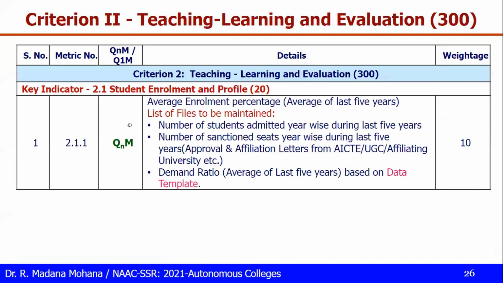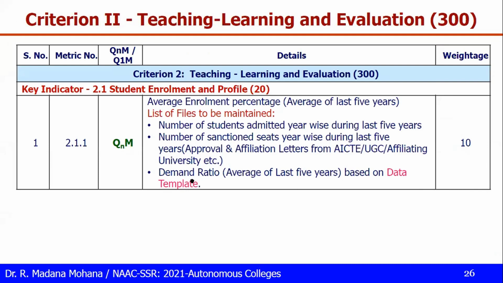So in this 2.1.1 quantitative metric, average enrollment percentage for last 5 years. So that means students admission, number of students admitted year wise, last 5 years, number of sanction sheets. So year wise, then approval letter, affiliation letter from AICTE, UGC, affiliating university. All the supporting documents need to be maintained. Then demand ratio. So average of last 5 years.